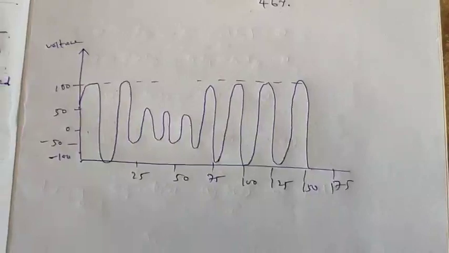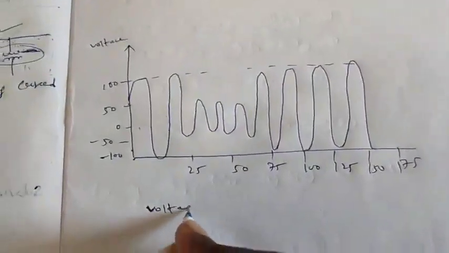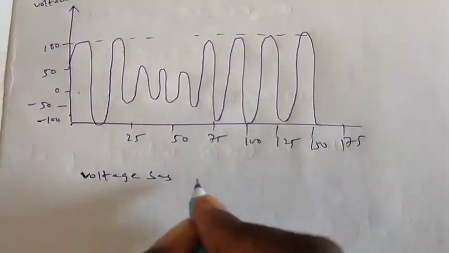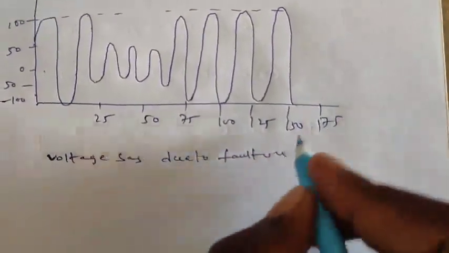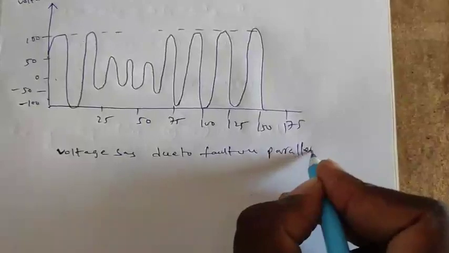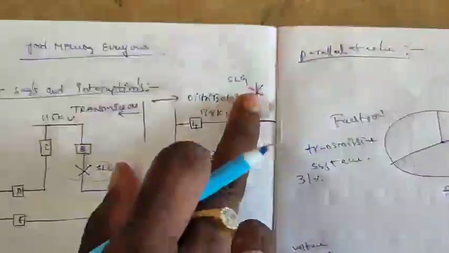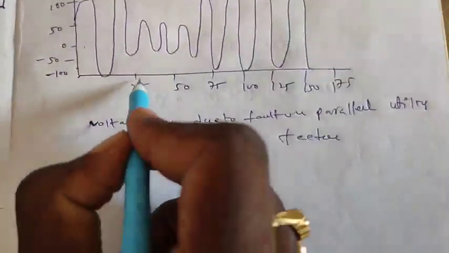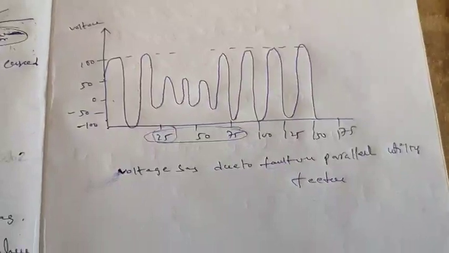This is the voltage sag due to a fault on the parallel utility feeder. The voltage sag lasts from 25 seconds to 75 seconds.